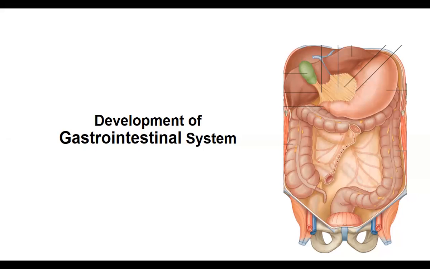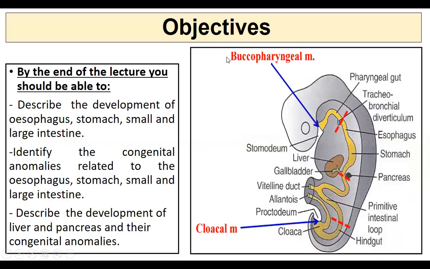In this lecture, the last lecture of anatomy, we will briefly study the development of the whole of the gastrointestinal system. By the end of this lecture, we should know the development of the esophagus, stomach, small intestine, as well as the large intestine. Also, you will study the anomalies related to the esophagus, stomach, small intestine, large intestine, as well as the two related organs of the GIS, that is the liver and pancreas. Also, we will study the development as well as the anomalies.